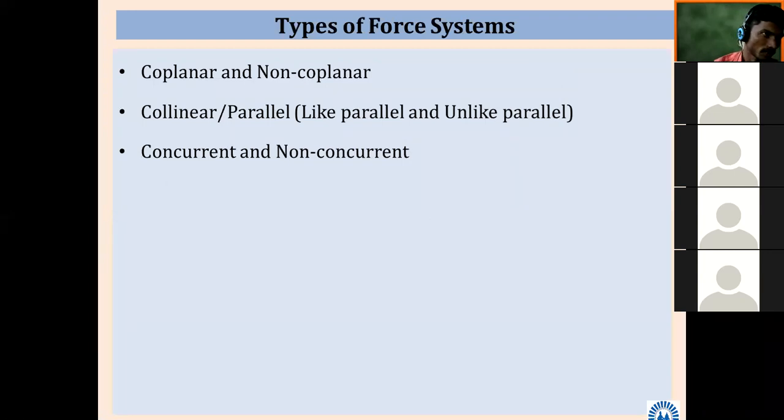Types of force system. Yesterday, types of forces. What is a system? In BME, have you gone through the definition of system and surrounding? Have you heard the definition of system in your basic mechanical engineering or not yet?